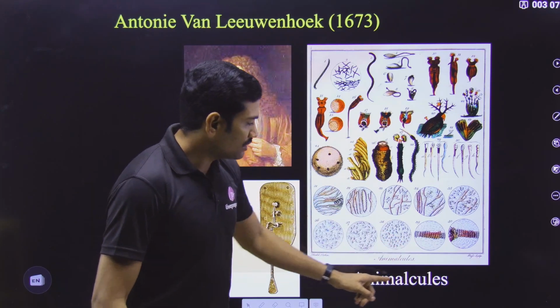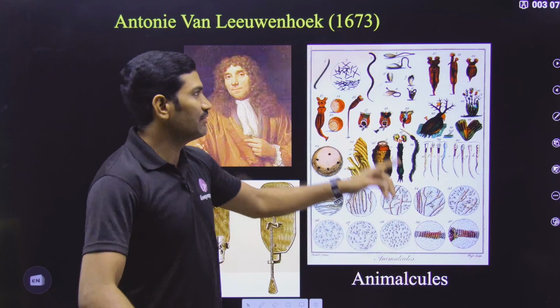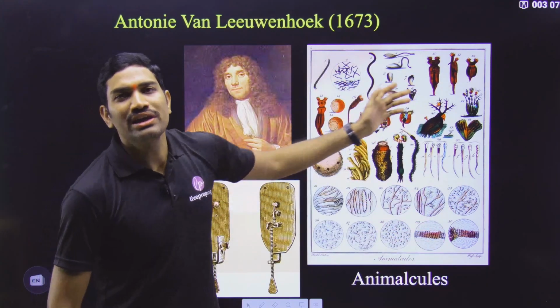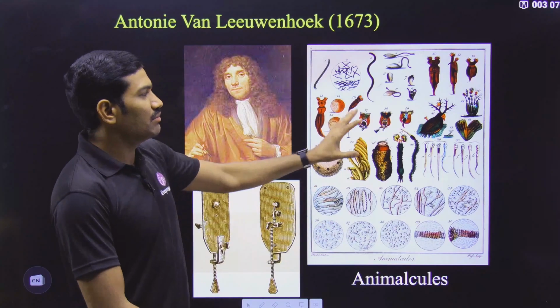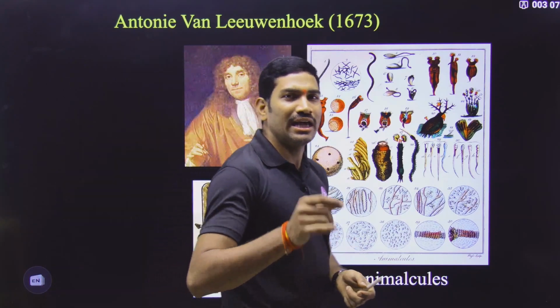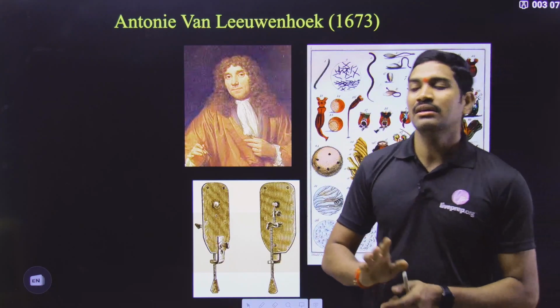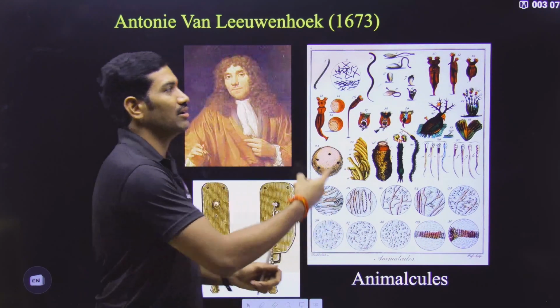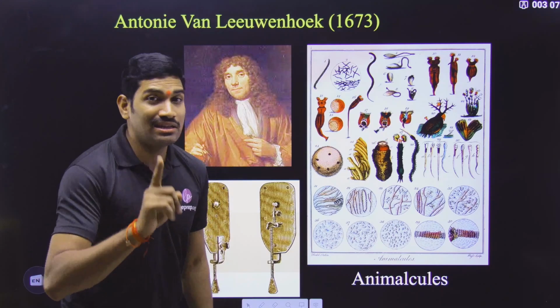Understood or not? So animalcules was the term given by Leeuwenhoek for these living and moving organisms that were observed under the microscope. That's it. And what is important for examination and was given in NCERT: they said that the first living cell was discovered by Leeuwenhoek. This is very important. Very clearly they give.